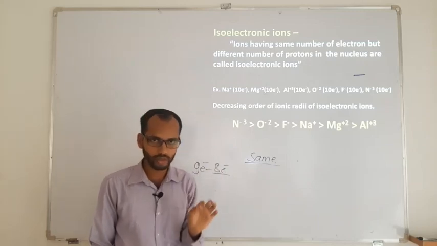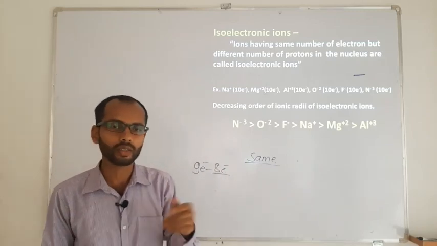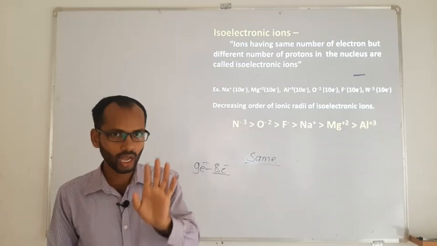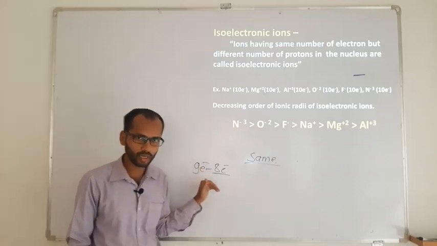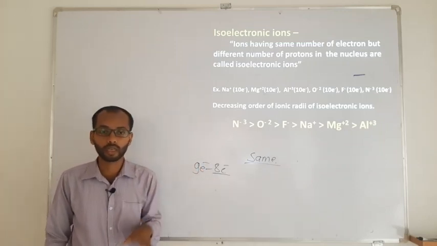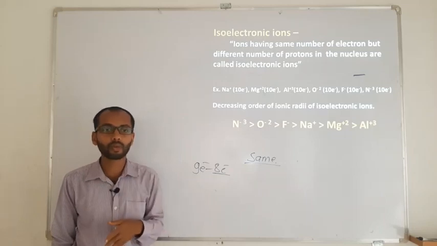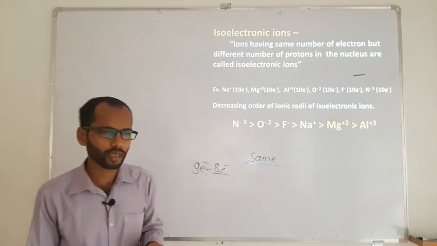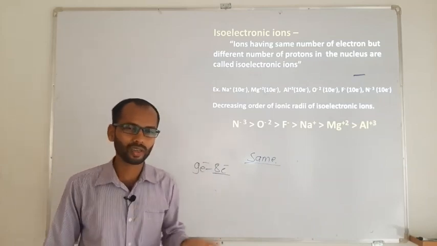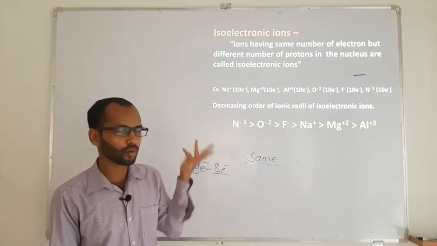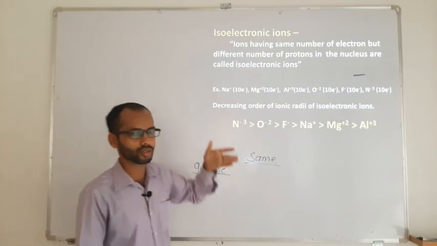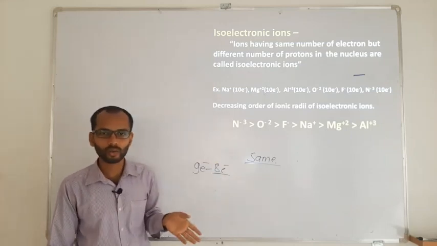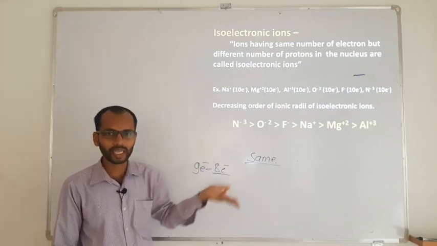So first I suggest you should know the atomic numbers of at least 50 elements. If not 50, at least try for 30. Zinc is going to be the end of the d block element family. If you have that much, then it is going to be very easy. Otherwise, knowing just isoelectronic is not going to be a big deal, because for PUC it was easy. They would ask you for the definition of isoelectronic ion. It is not going to be PUC based, it is going to be application based.